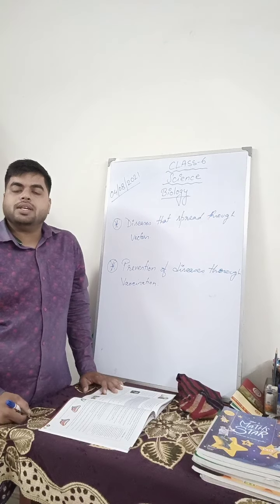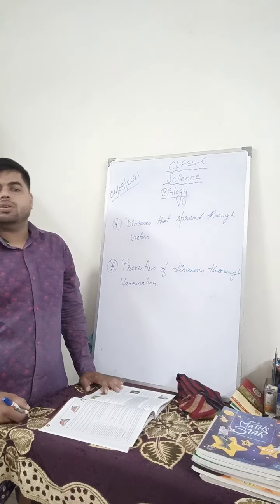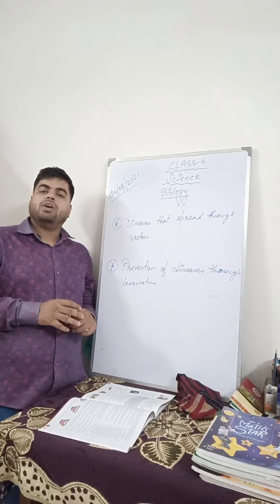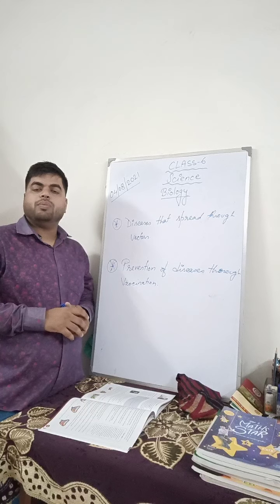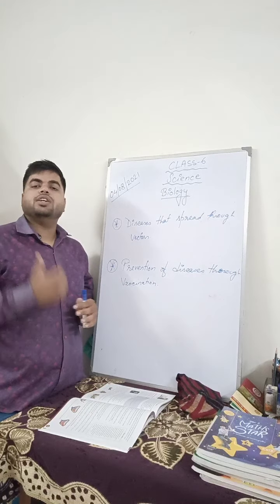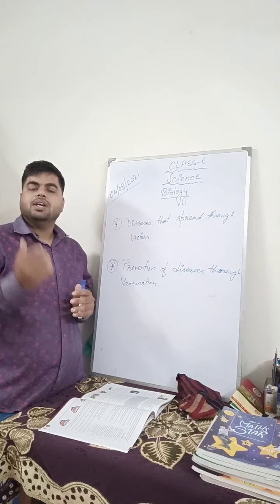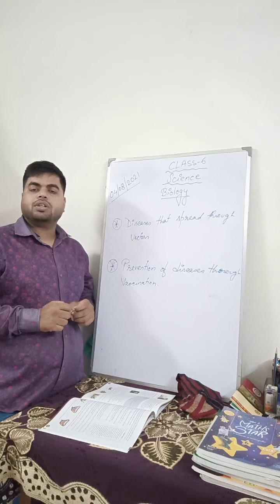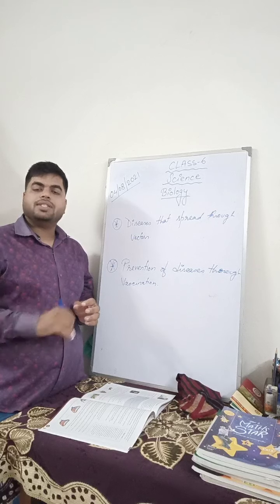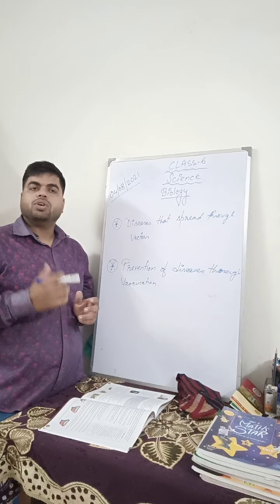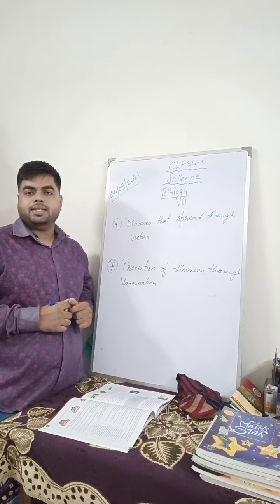There are many vaccines which we have already taken when we were small babies, because after birth the doctor prescribes all such vaccines so that we can protect ourselves from those diseases.